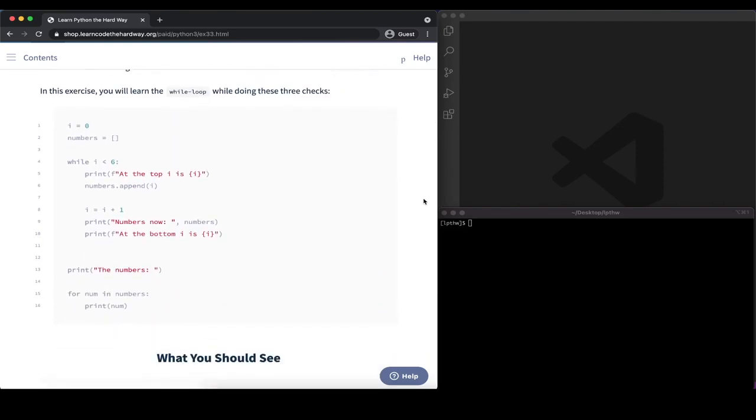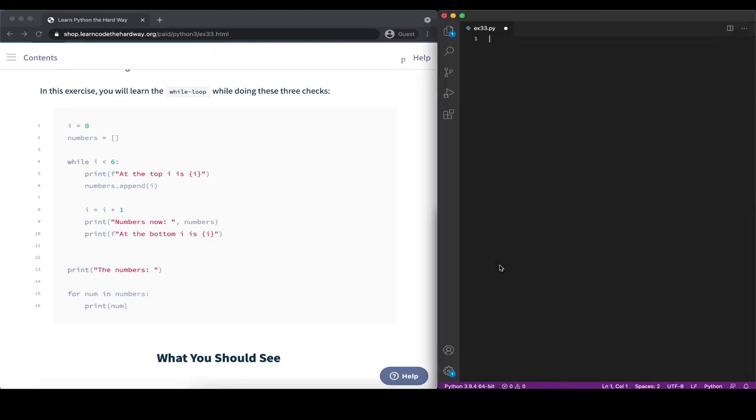As always, we can switch over to our terminal, navigate to the folder where we want to work from, and then create a new exercise file. I'm going to type out code and then the name of the exercise. Code stands for Visual Studio Code, which is a text editor I'm using. If you're using a different one, for example Atom, then you would write Atom followed by the name of the Python file. So in this case, exercise33.py for Python.